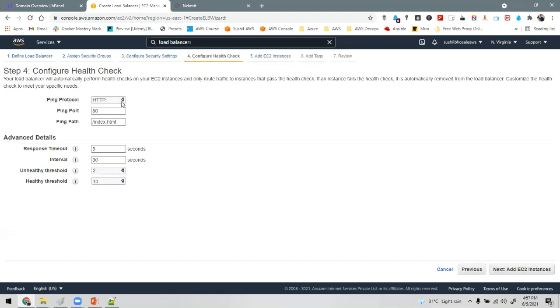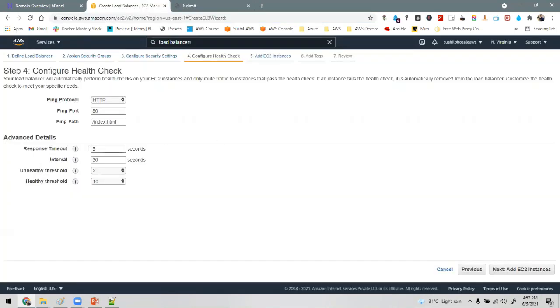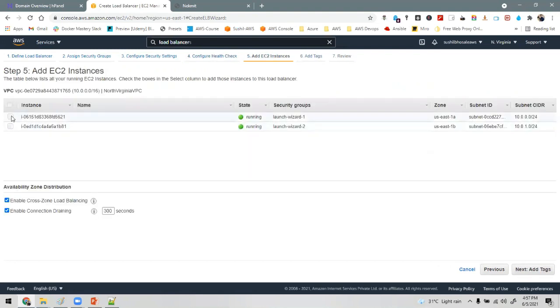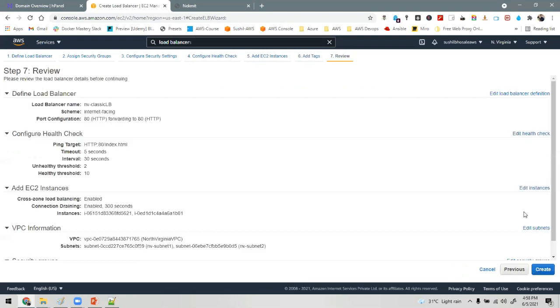See, this is the health check which I was talking about. How will the load balancer know which of the EC2 instances has gone down? For that, we have to configure the health check. By default, it is going to ping this index.html, which will be there on our EC2 instances. See this one, index.html. This is actually the index.html which we are seeing right now. I will just keep the default timing right now, and I will add our 2 EC2 instances. Tags, nothing. Create.